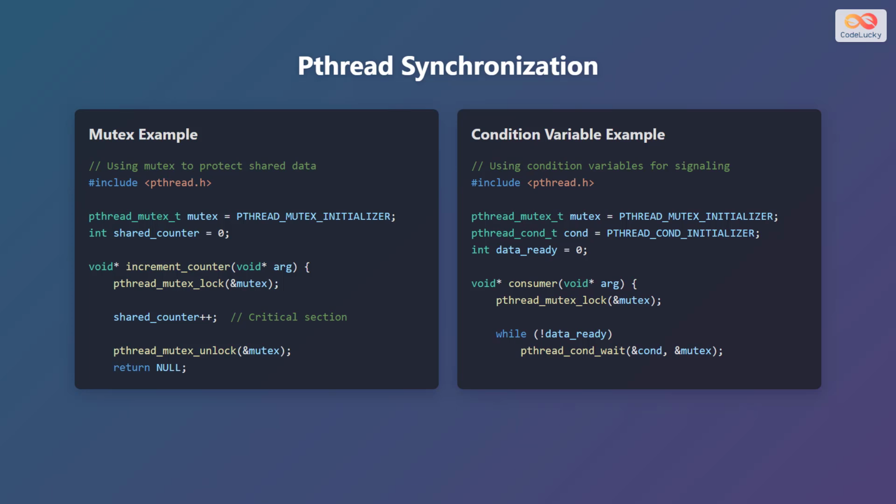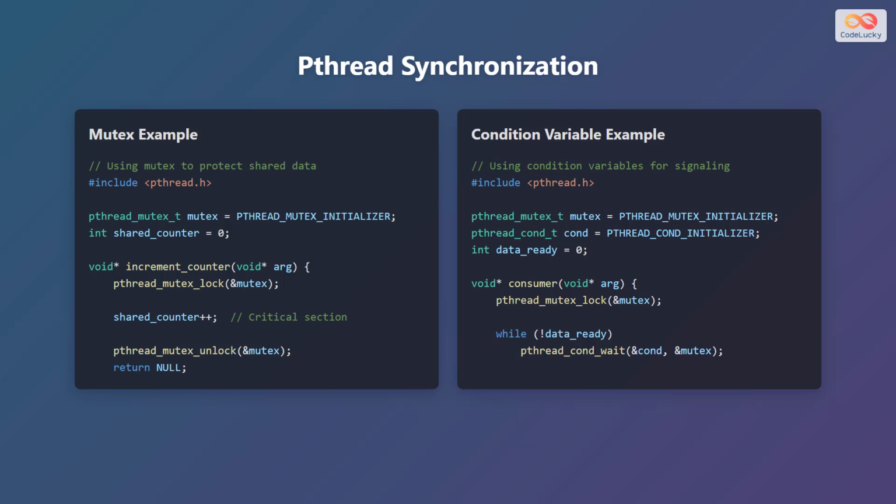If it's false, call pthread_cond_wait, passing a pointer to the condition variable and a pointer to the mutex variable. This will release the mutex and wait for a signal. Once the signal is received, the mutex is automatically reacquired. After the while loop, process the data. Finally, unlock the mutex using pthread_mutex_unlock and return null.